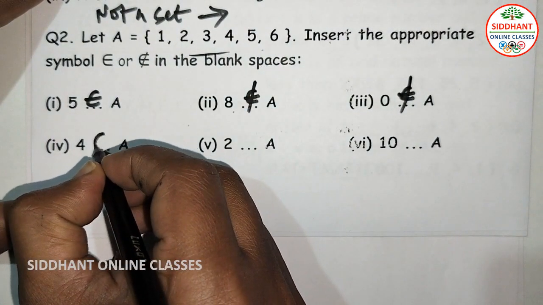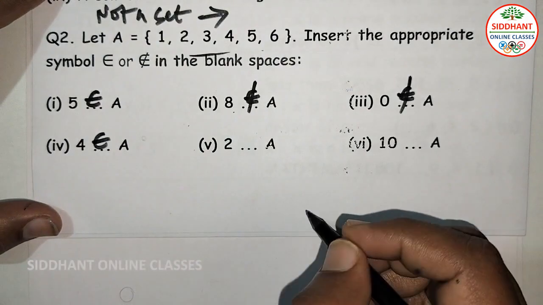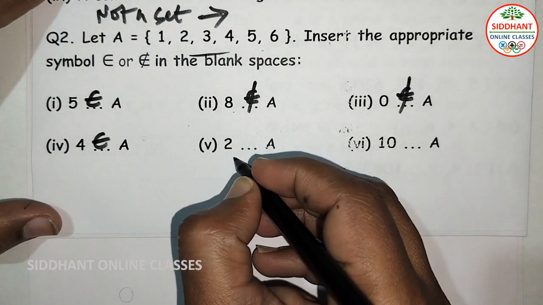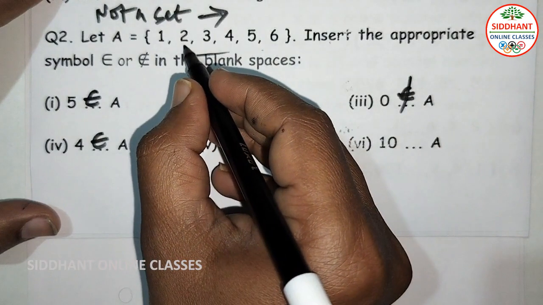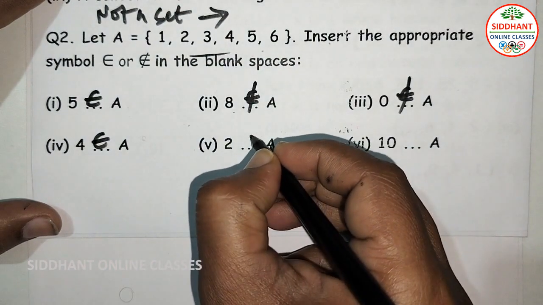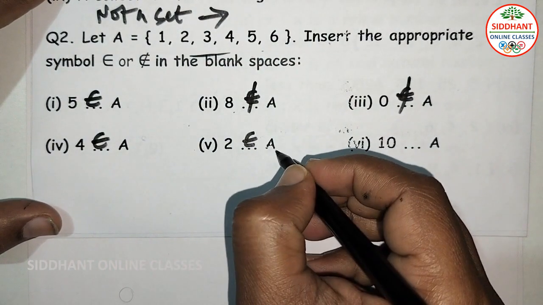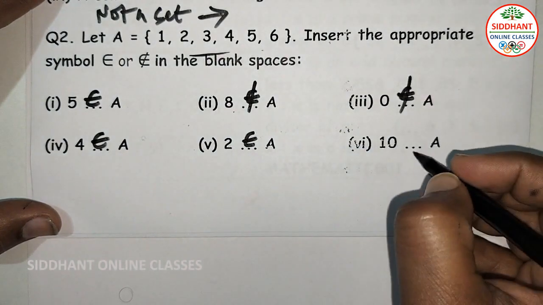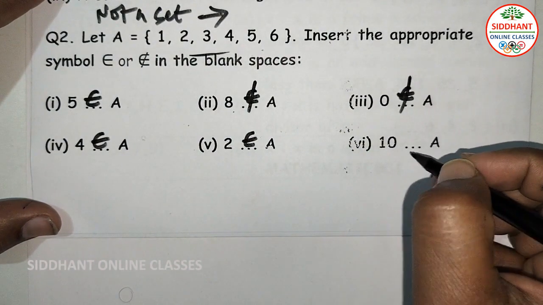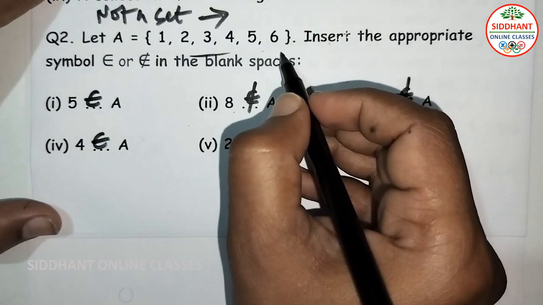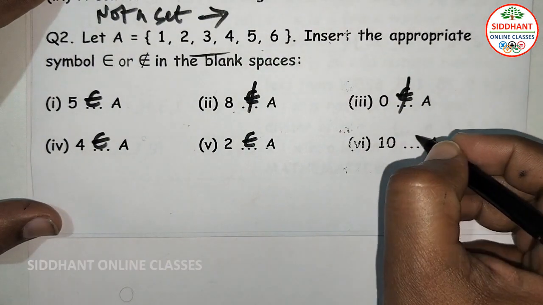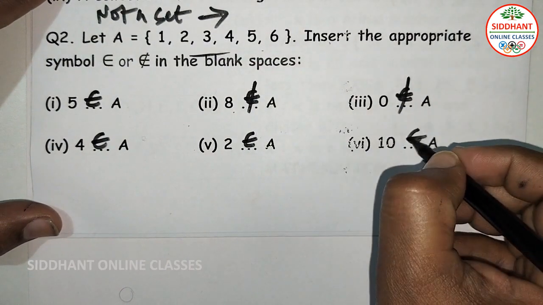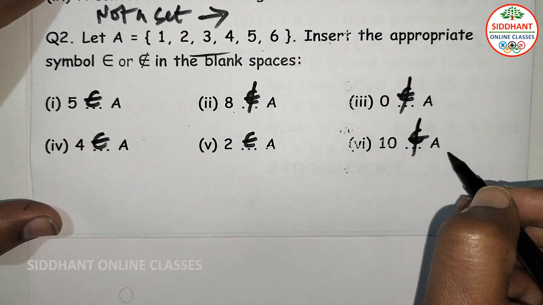So we can say it belongs to set A. The fifth element, 2, is there here. So it belongs to set A. Sixth one, 10, which is not there in the set A. So we can say it doesn't belong to set A here.